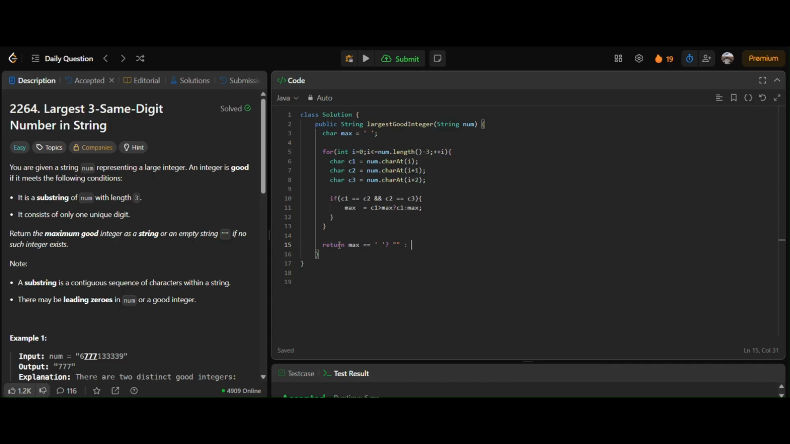Else, if it is not a blank character, it means that there is a good string in the given num string. So we need to repeat it 3 times, as we have only kept track of one digit. We'll concatenate max 3 times. Yeah, that's it. This will work. Yes, it is working, and now let us submit it.